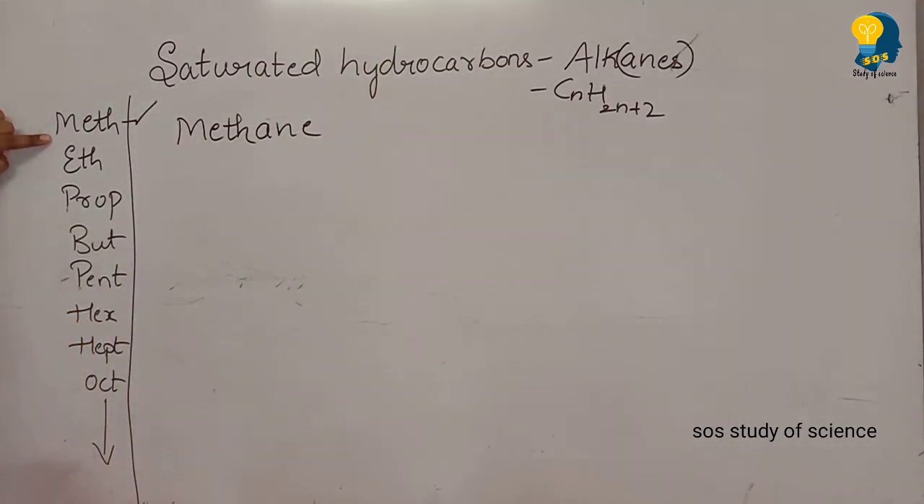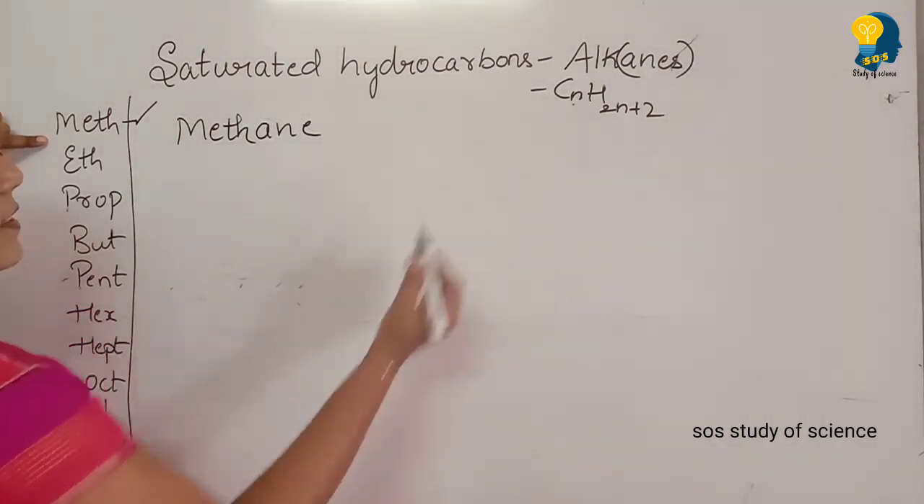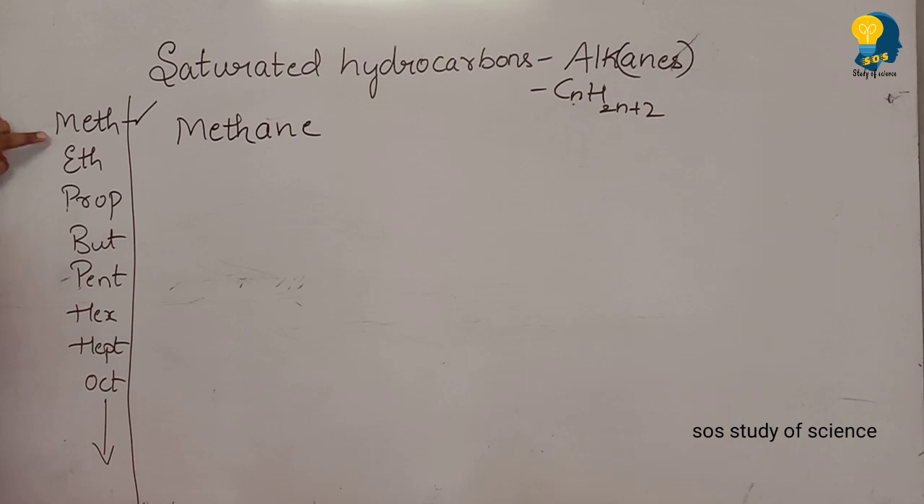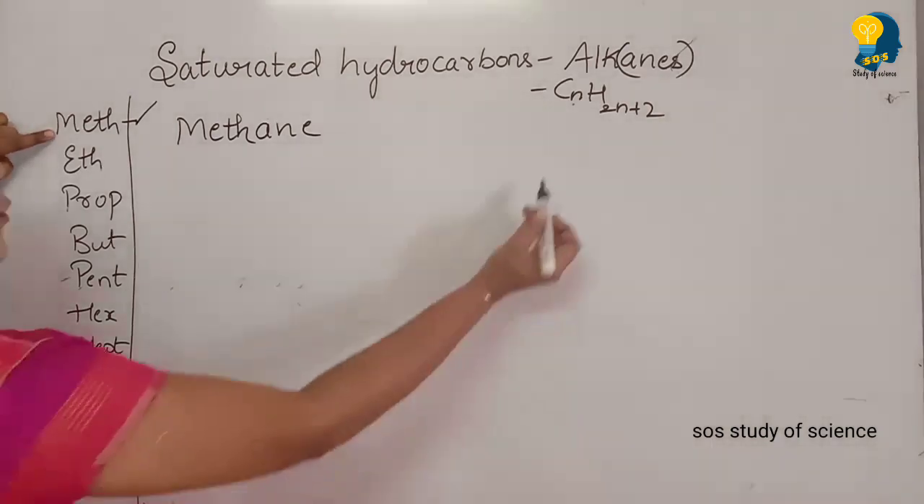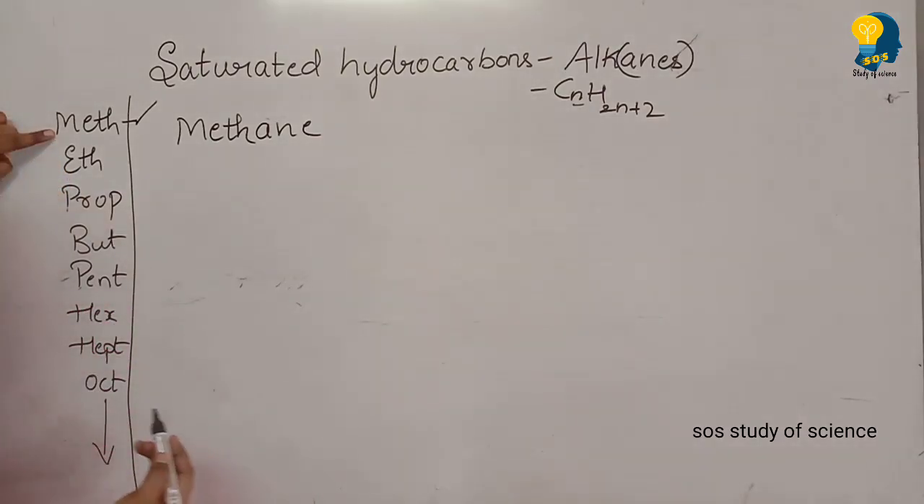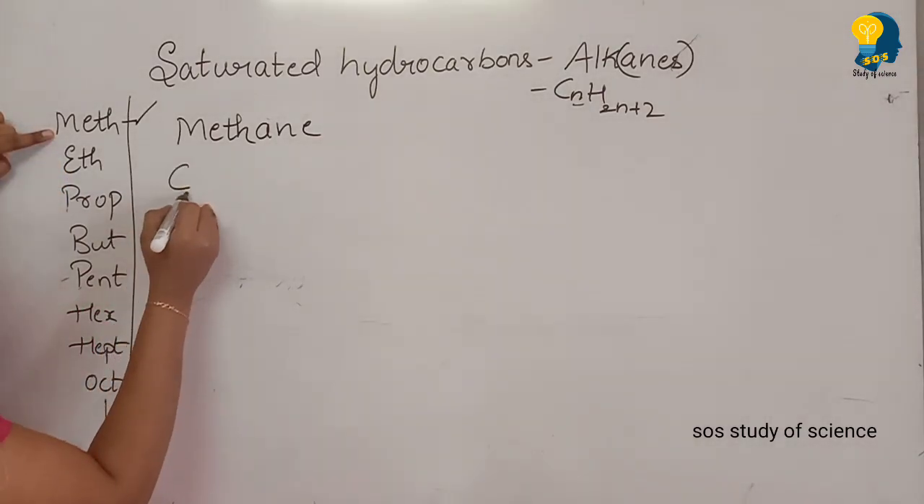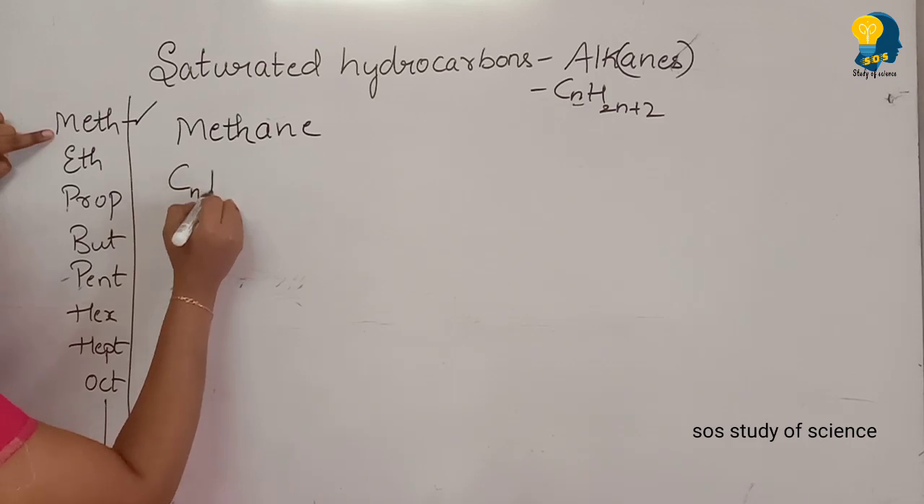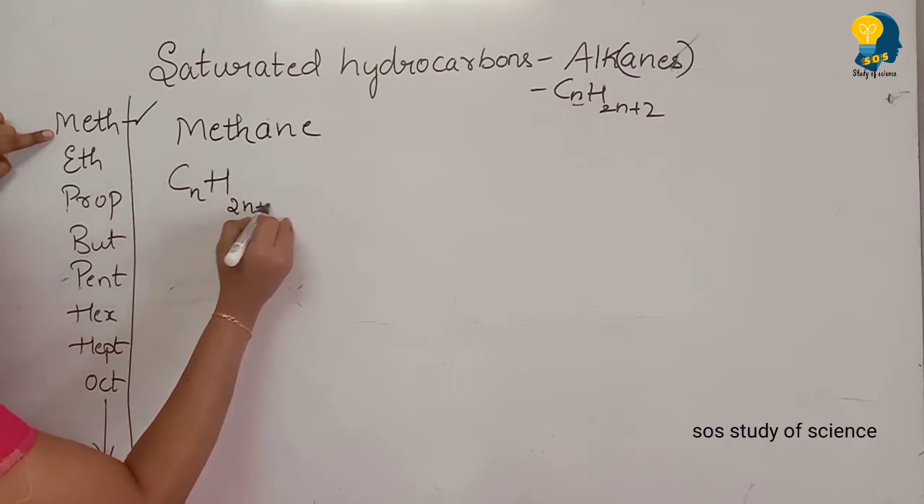So methane is the first member of alkane. So what is the general formula? CnH2n+2. As I told, meth means only one carbon atom, so we have to substitute n equals 1. So let us first write the general formula CnH2n+2. This is the general formula.